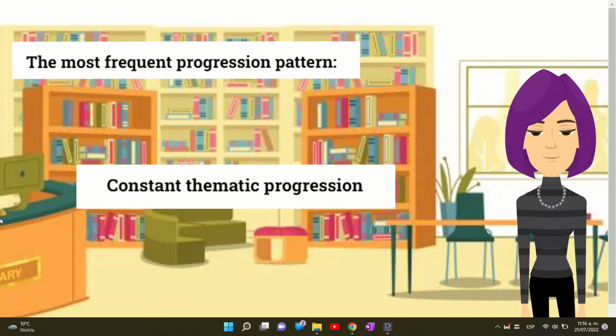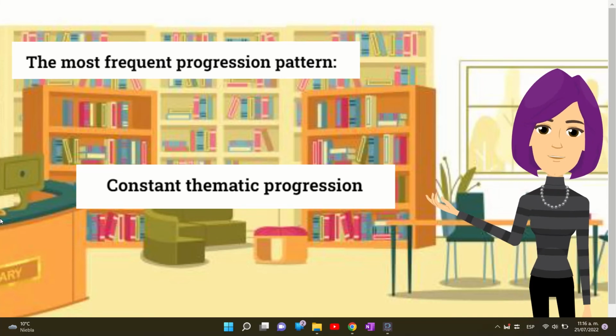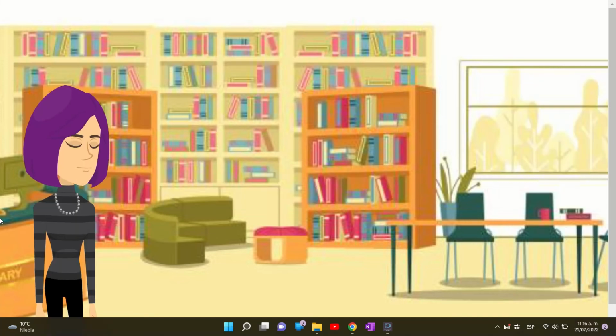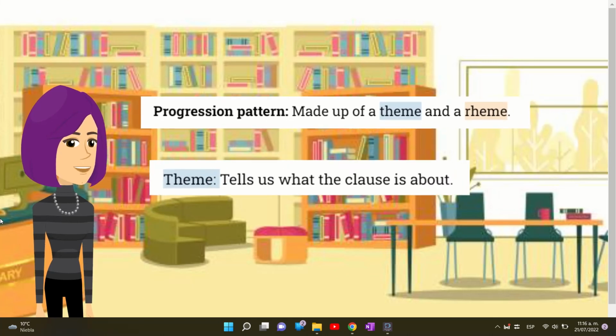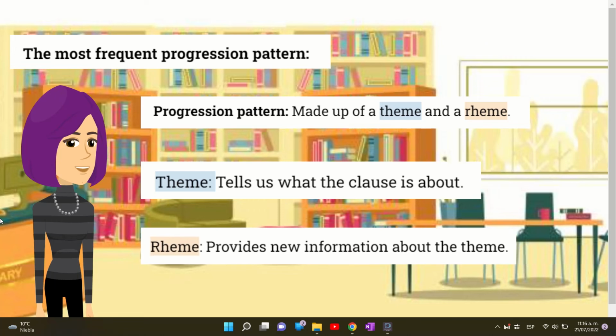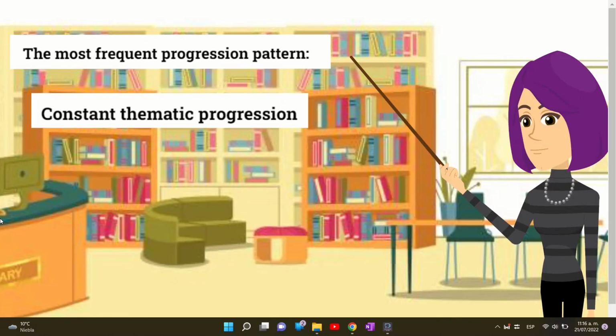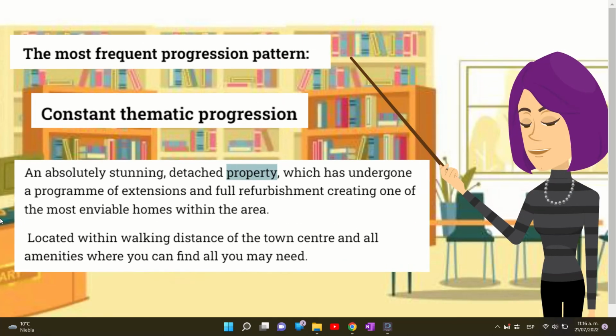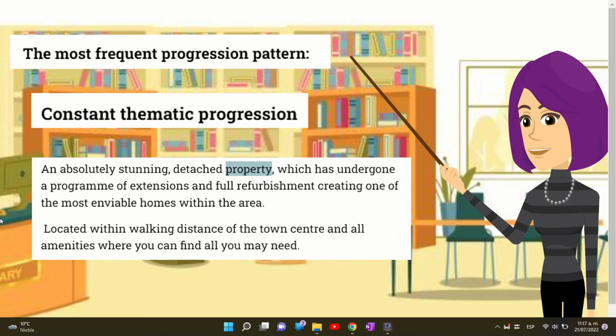Here, different progression patterns can be observed, but the most frequent one is the constant thematic progression. A progression pattern is made up of the theme, that tells us what the clause is about, and the rheme, which is the remaining part of the clause and provides new information about the theme. The sentences of the paragraphs have the same theme in common, and the rhemes give different descriptions of it. In this case, the theme of the first sentence, property, becomes the theme of the clauses that follow.